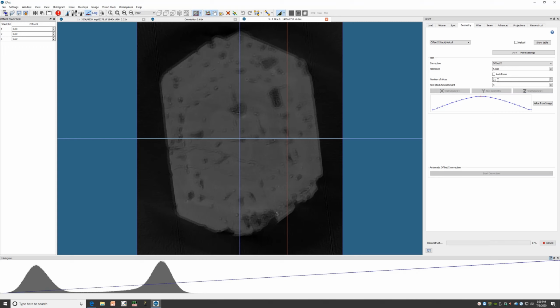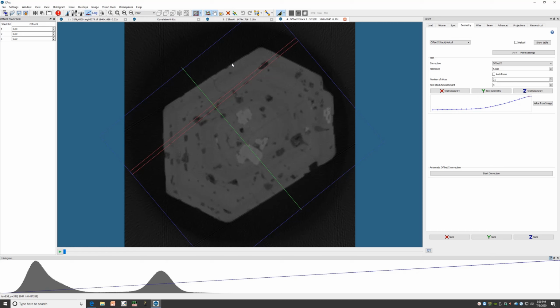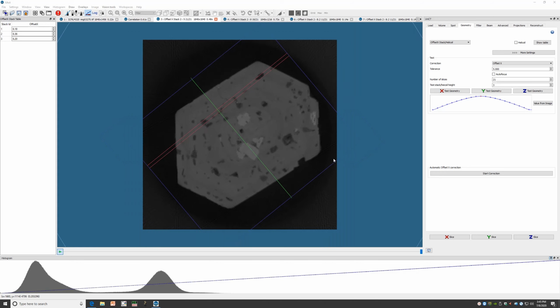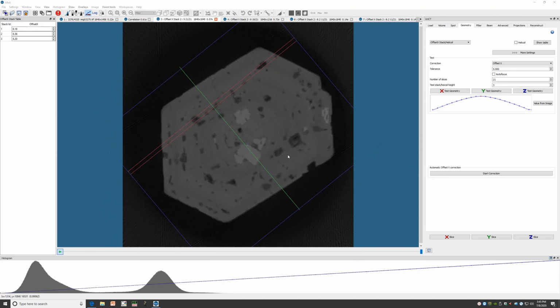This number of slices is the number of different test slices that it's going to reconstruct with different correction values, which we will see in just a moment. And so we can see here it's removed the double edge, but it's still not quite in focus, which we can see if we zoom in. What we need to do now is to actually increase the tolerance.